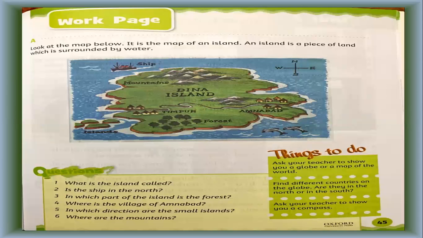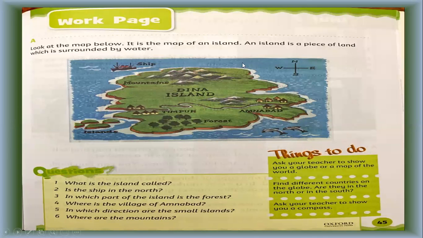Okay, children? Now we have our work page, page 45. There is one map. Look at the map below. It is the map of an island. As you can see, what is an island? Do you know? A piece of land surrounded by water.